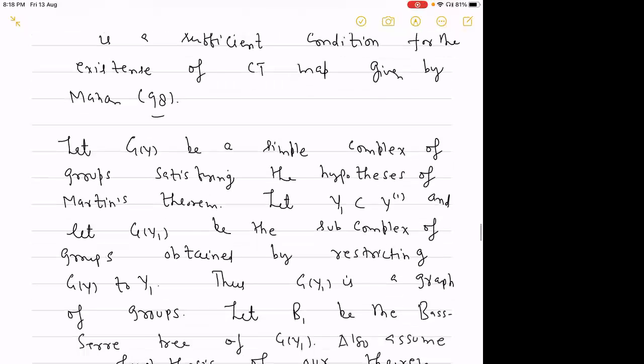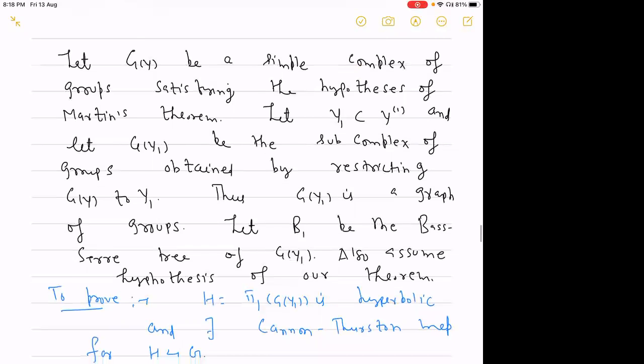From now on, you can restrict yourself to simple complexes of groups satisfying the hypothesis of Martin's theorem. For simplicity, you can restrict yourself to simple complexes of groups, or more simply, to polygons of groups only, which satisfy the hypothesis of Martin's theorem.